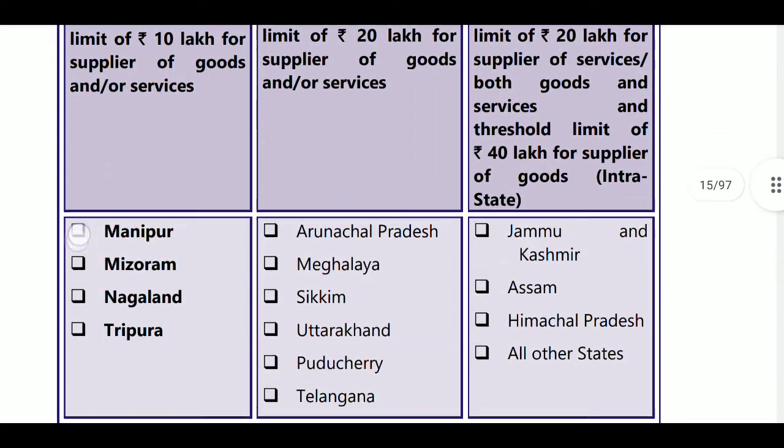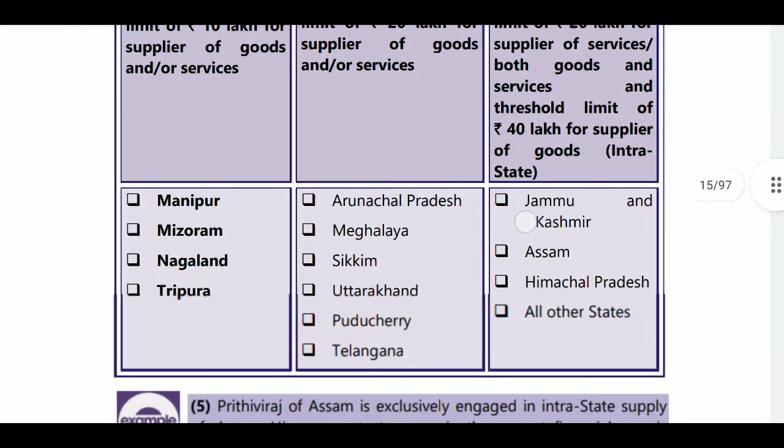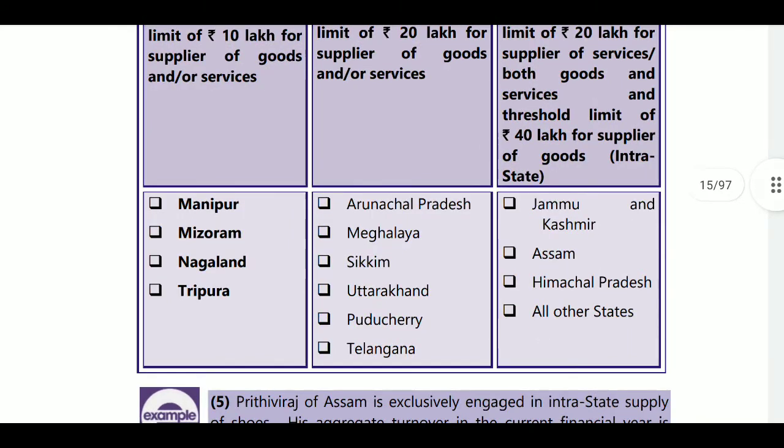That is the limits. So who is applicable for 10 lakhs, who is for 20 lakhs, who is for 40 lakhs? For 10 lakhs: Manipur, Mizoram, Tripura, Nagaland.